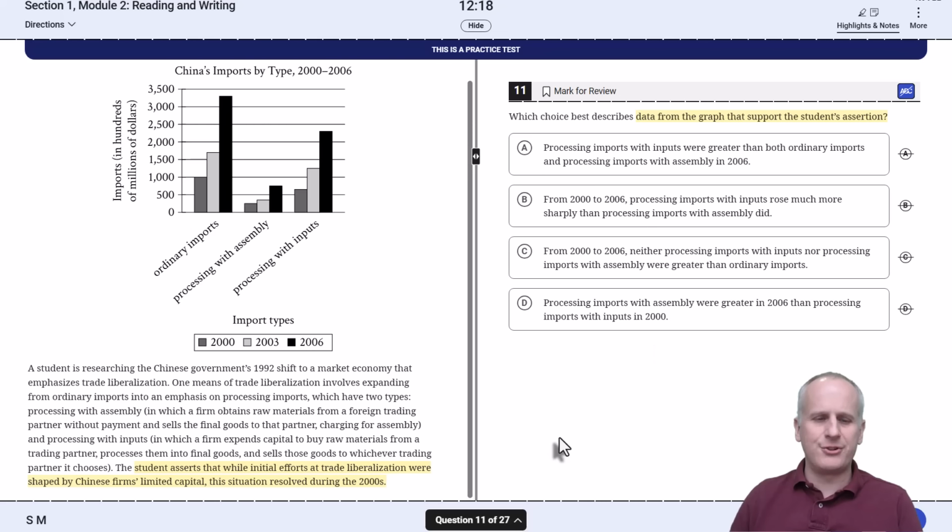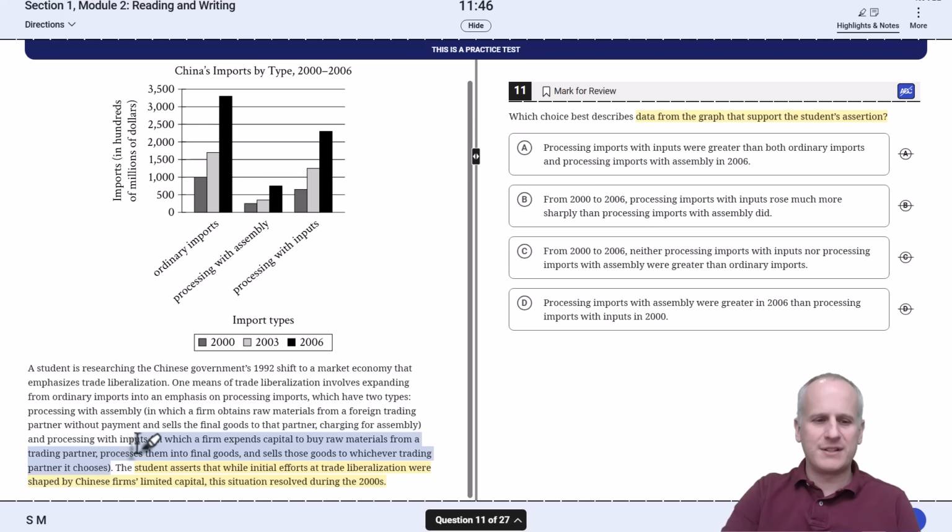A student is researching the Chinese government's 1992 shift to a market economy that emphasizes trade liberalization. One means of trade liberalization involves expanding from ordinary imports into an emphasis on processing imports, which have two types: processing with assembly, in which a firm obtains raw materials from a foreign trading partner without payment and sells the final goods to that partner, charging for assembly, and processing with inputs, in which a firm expends capital to buy raw materials from a trading partner, processes them into final goods, and sells those goods to whichever trading partner it chooses.